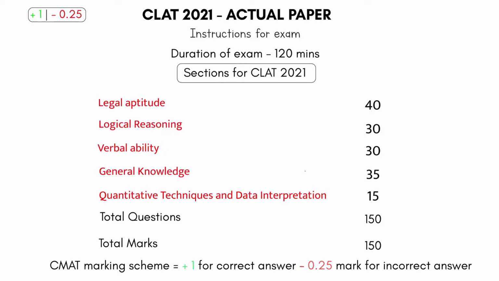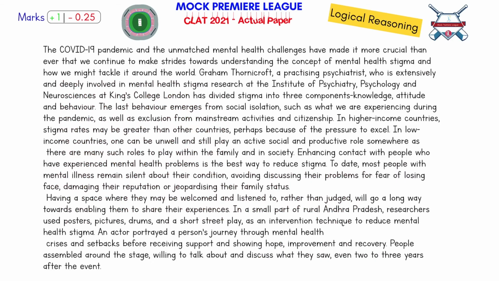So let's start by solving the LR section, and this is the first passage that we find here in LR. Let's see what the passage is talking about. The COVID-19 pandemic and the unmatched mental health challenges. That's what I understand from the first part: how the pandemic has put even more stress on the mental health challenges that we are facing, how it has exaggerated this concept of mental health that we always talk about. That is what I think maybe the passage is talking about.